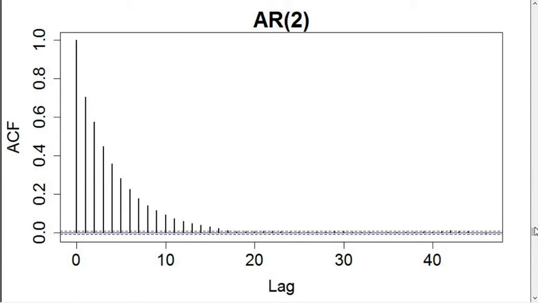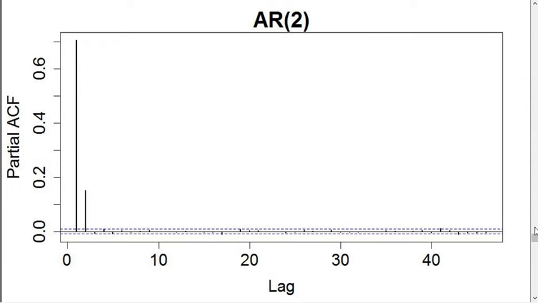I can also generate an AR2 process, and if I compute its autocorrelation function, once again we have a decline rather steadily of the ACF, but it doesn't give that visual impression of suddenly stopping. It gives the visual impression of declining steadily and approaching 0. If I compute the partial autocorrelation function, I see that I have 2 values that are non-zero at lag 1 and lag 2, but beyond lag 2 it sure looks like it just suddenly stopped being non-zero at all, and that is indeed the telltale sign of an AR2 process.